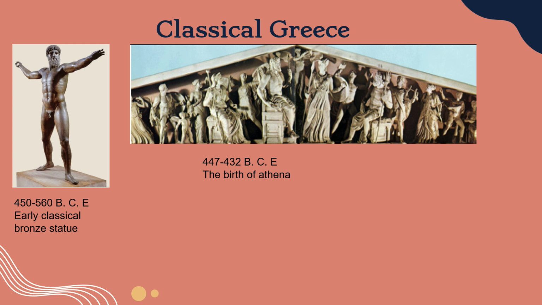Zeus had suffered from a terrible headache, so he asked Hephaestus, the god of fire and forge, to relieve the pain. And Hephaestus did so by striking him on the head with his forging hammer. In doing so, Zeus's head split open, birthing Athena in full armor.